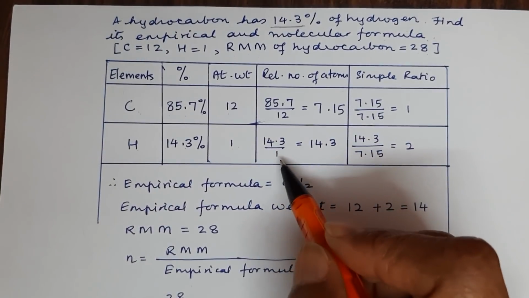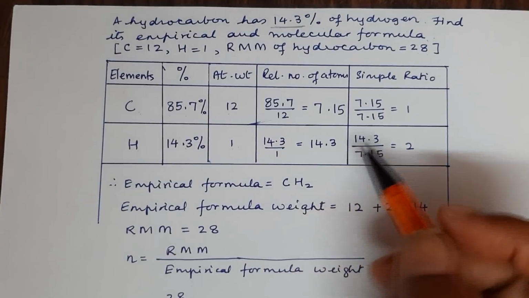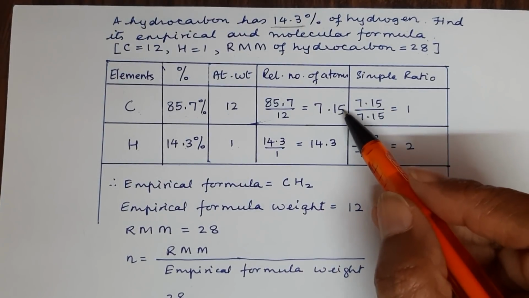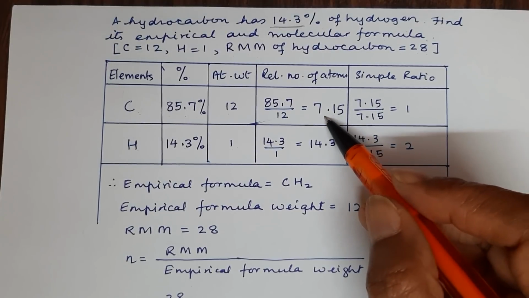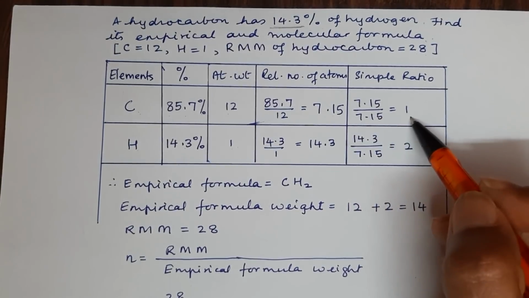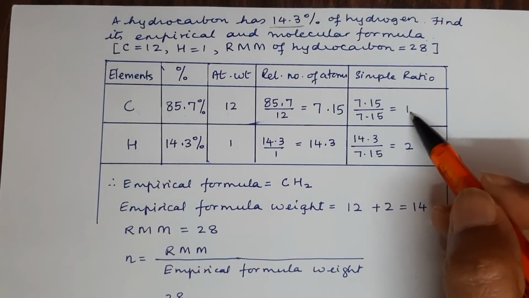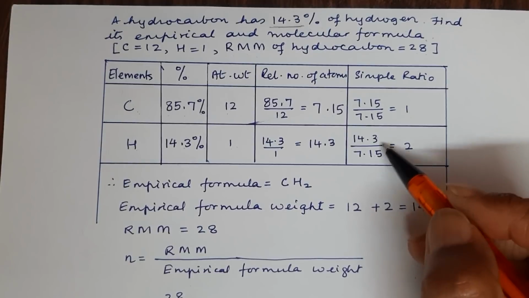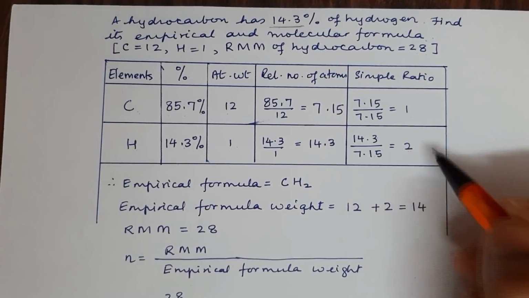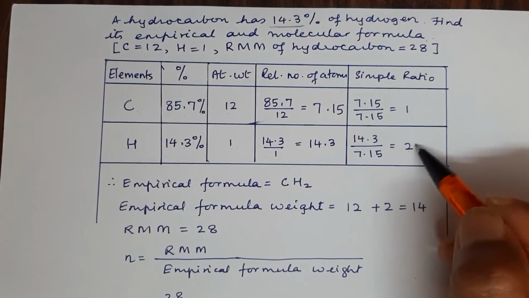And here 14.3 upon 1 is 14.3. And now we will take the simple ratio. So we divide both these numbers with the least number, that is 7.15. And you will see here it goes once. And here you will see 7 2s 14 and 15 2s 30. If you look at this comparison, it is going twice. So our ratio is 1:2.